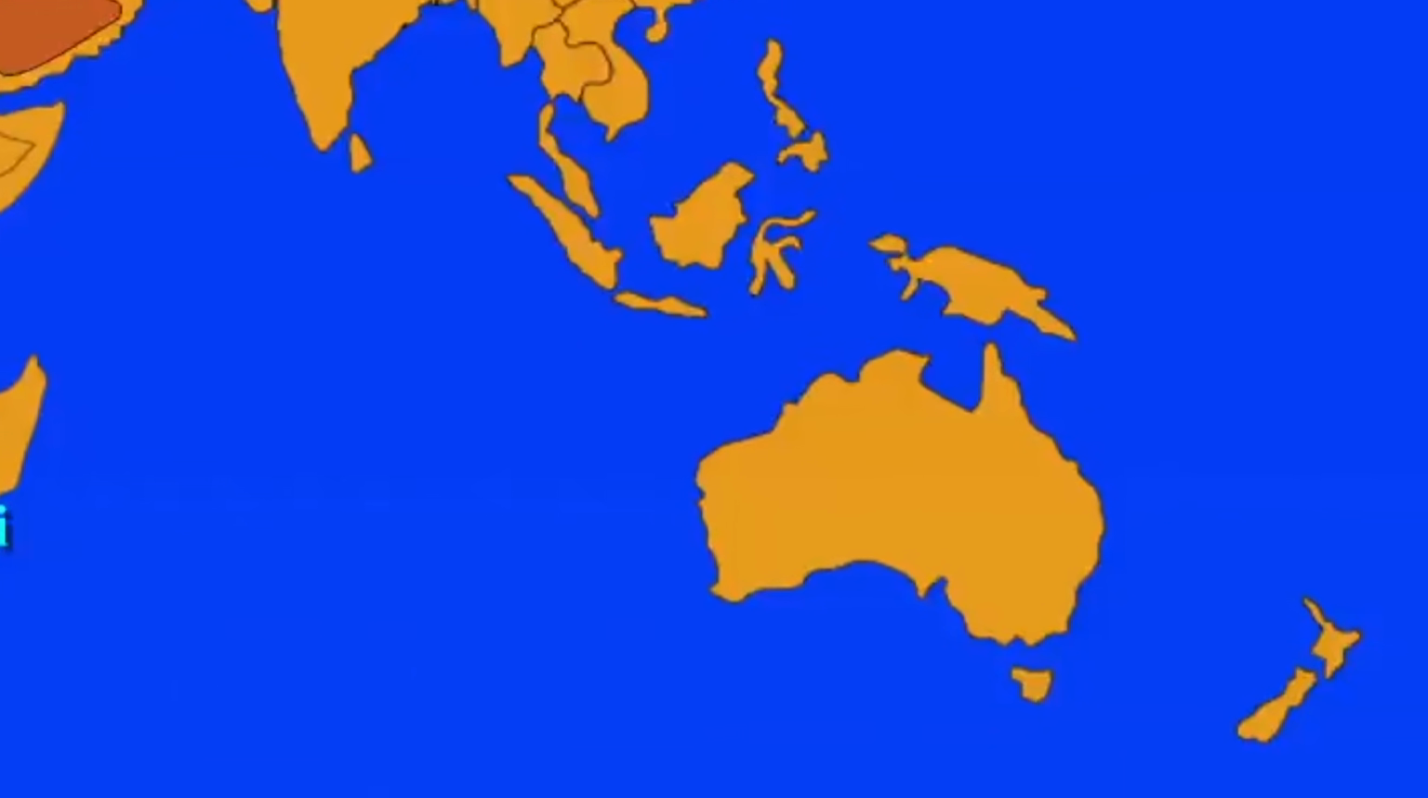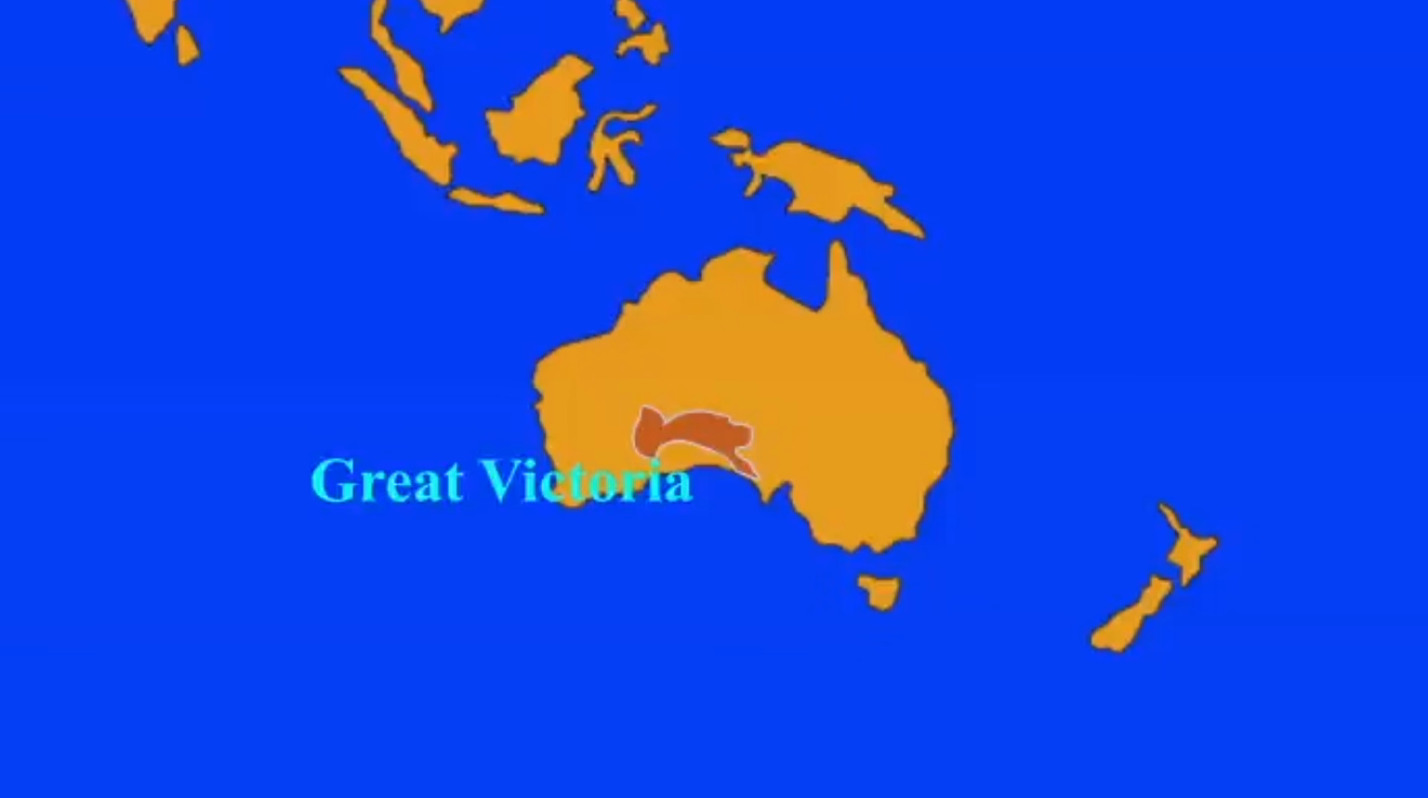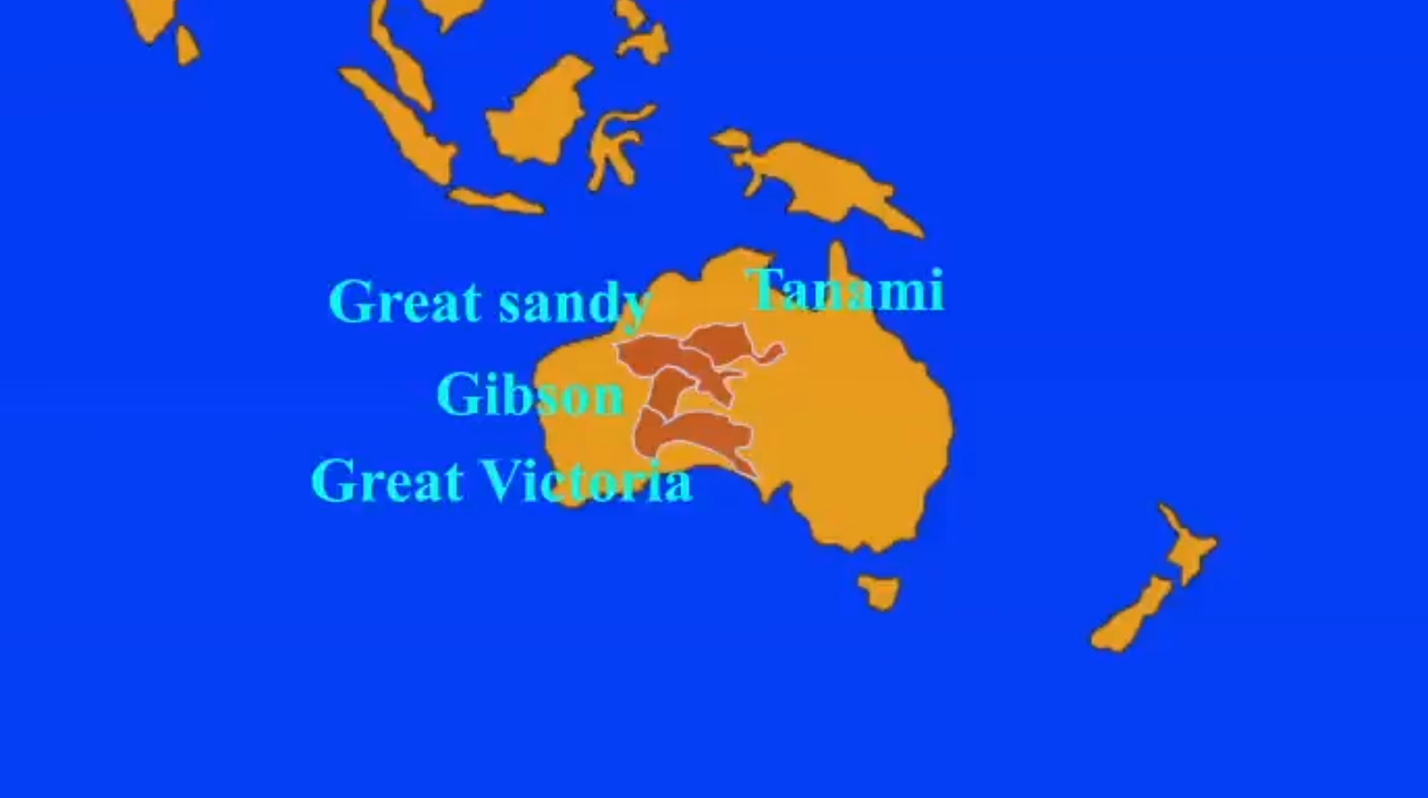Now we come to Australia. Here we have the Great Victorian Desert. The Great Victorian Desert is the largest desert in Australia. It is a sparsely populated desert in Western and South Australia. Next one, the Great Sandy Desert. It is located in the northwest of Western Australia, straddling the Pilbara and southern Kimberley region. It is the second largest desert in Australia. The Gibson Desert lies to the south, and the Tanami Desert lies to the east of the Great Sandy Desert.